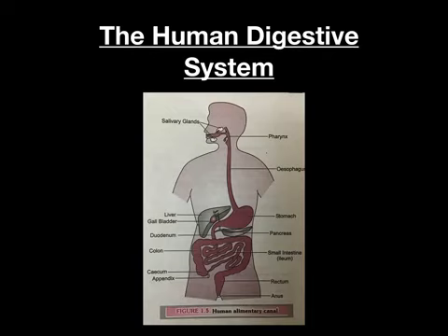Pancreas secretes the pancreatic juice that contains trypsin, amylase, and lipase. Trypsin helps in breaking down the protein into peptones, while amylase breaks down the carbohydrate into the simple sugar, that is glucose, while lipase works on the emulsified fat and turns it into fatty acid and glycerol.